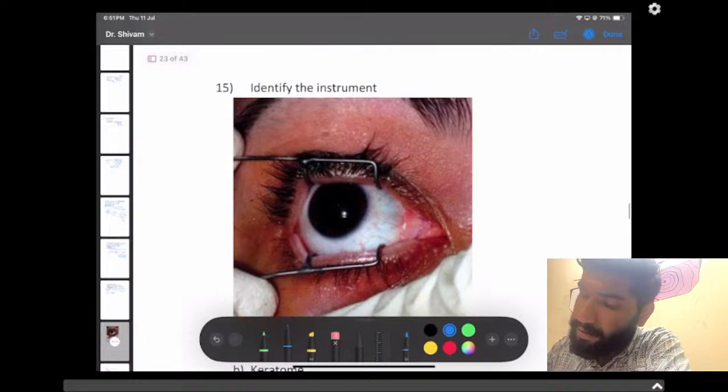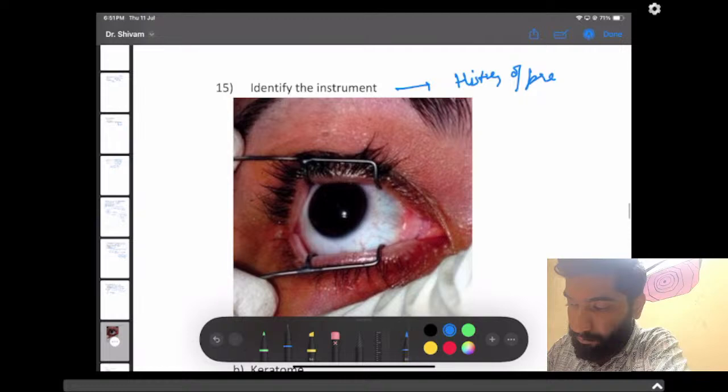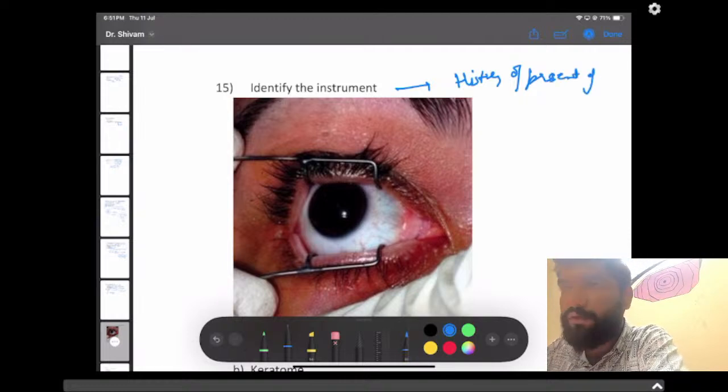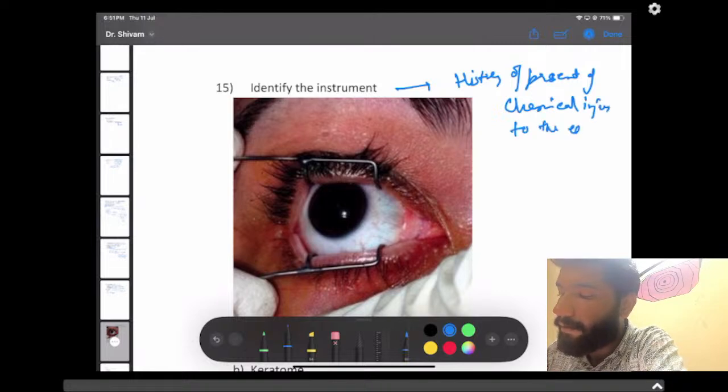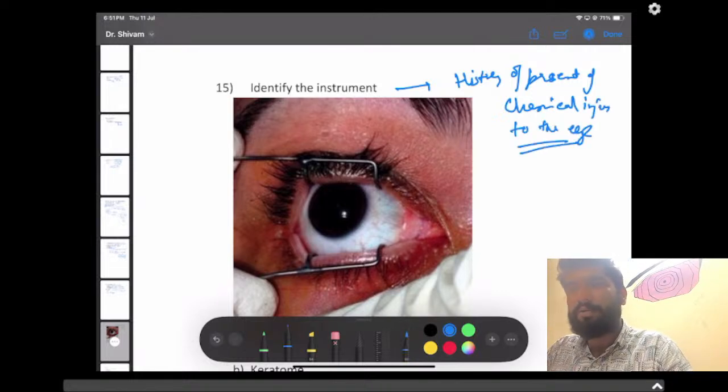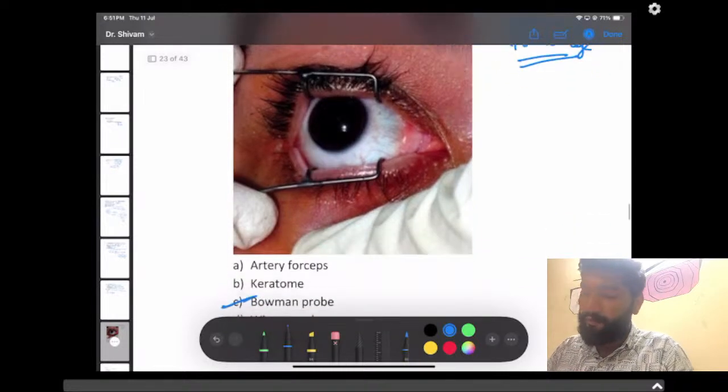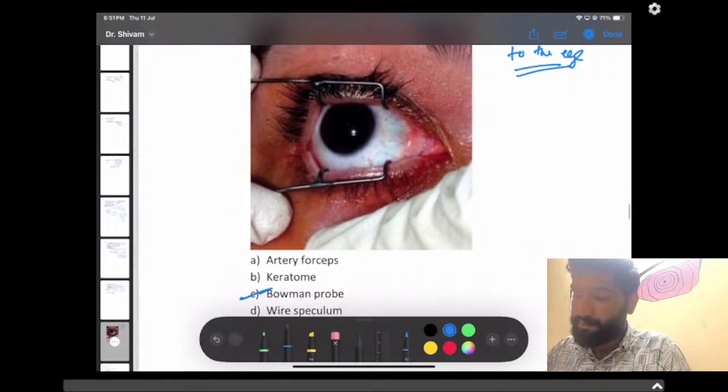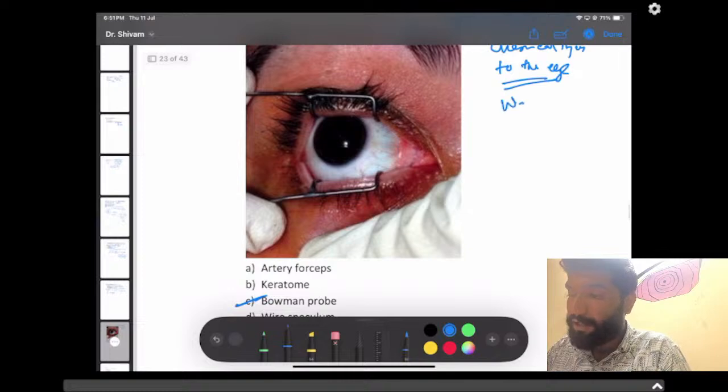I think so. In this case, a history was given of some chemical injury to the eye, because as we recalled, only the chemical injury to the eye was present in this question, and we use the instrument for irrigating the eye as much as possible, so as to remove the toxic substance as much as possible.